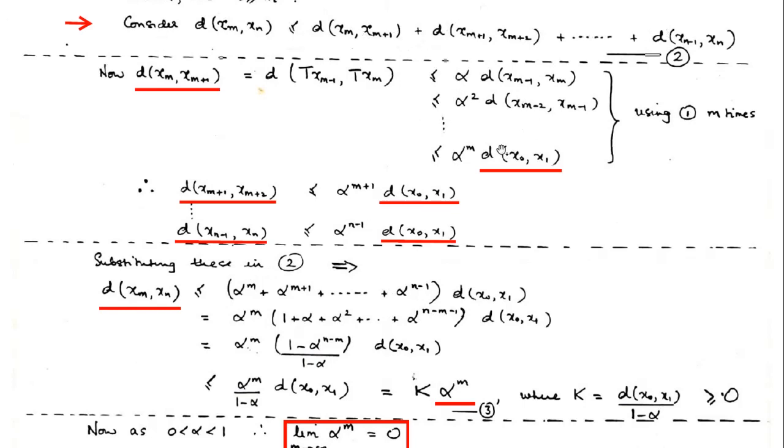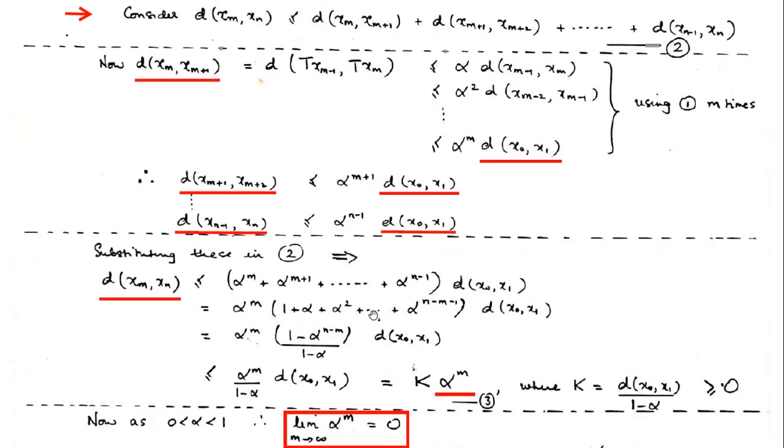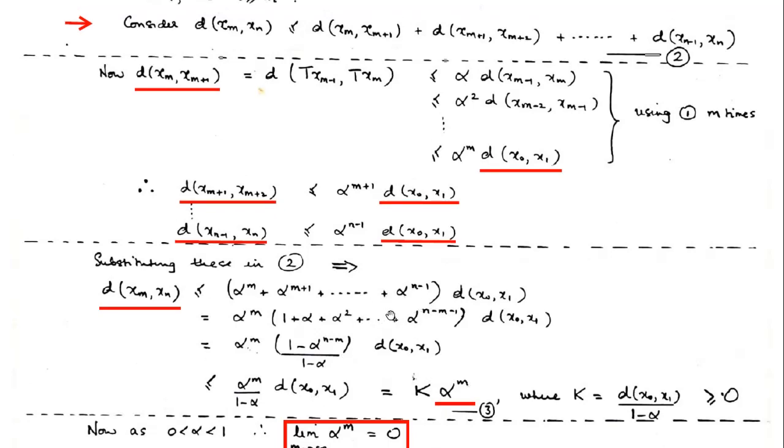Because all this sum is there, in this sum d(x0, x1) will come common, and we will have what? Now you will observe this. You can pause this and try to observe what this is. It's some progression. Before I go into the progression, you can pause and think about this progression and how this sum comes in. That will make it easy. But I'll just pause it here and go back to complete the part which is still remaining.